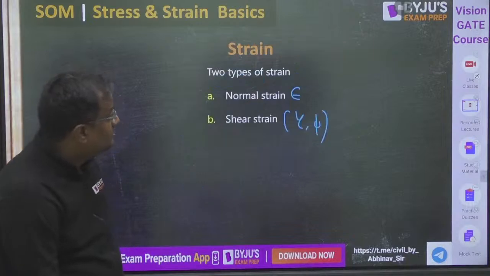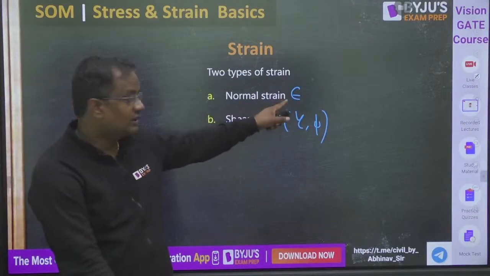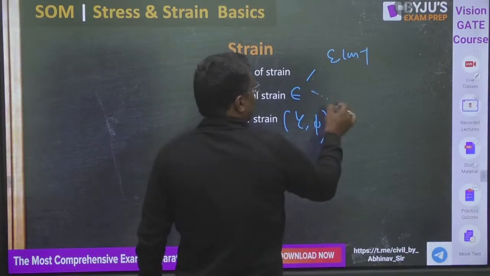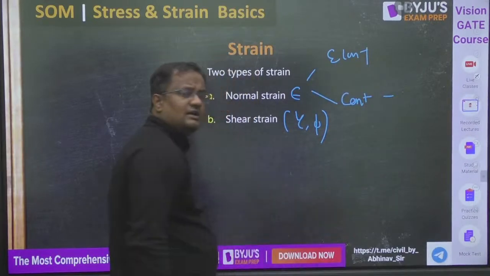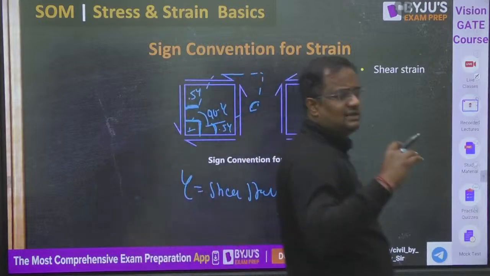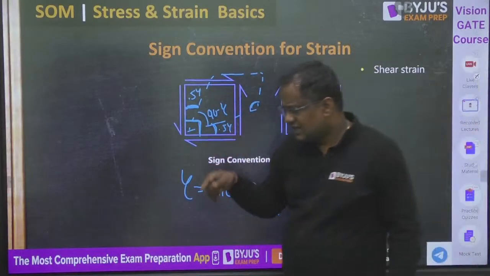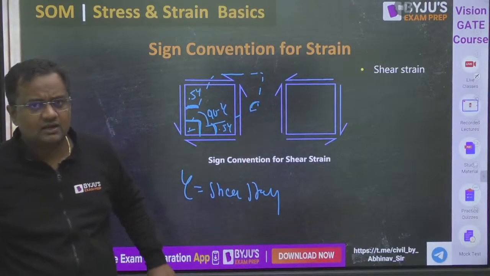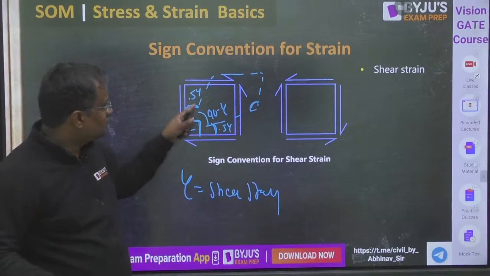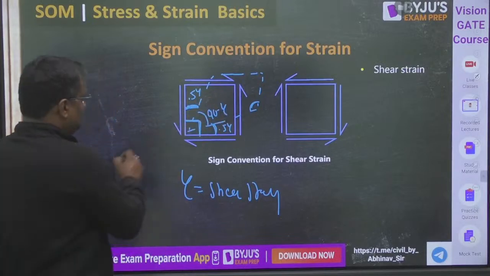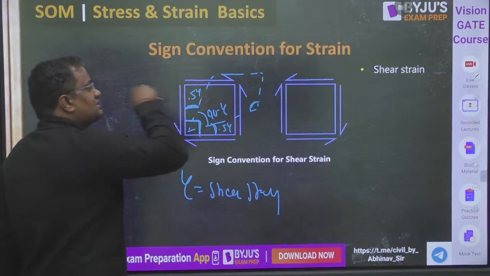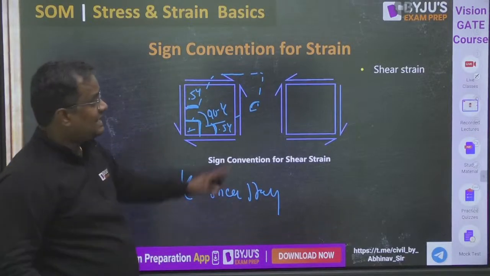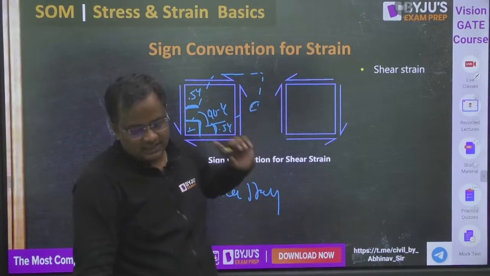Now sir, sign convention. If it is tensile elongation, it is positive. If it is shortened, it is negative. Guys, shear strain also has a very complex sign convention. Let me tell you very simply. This was a positive shear stress, and this was a negative shear stress. So for positive shear stress, whatever the strain, whether the angle is decreasing or increasing, it will be positive shear strain. And negative shear stress will produce negative shear strain.